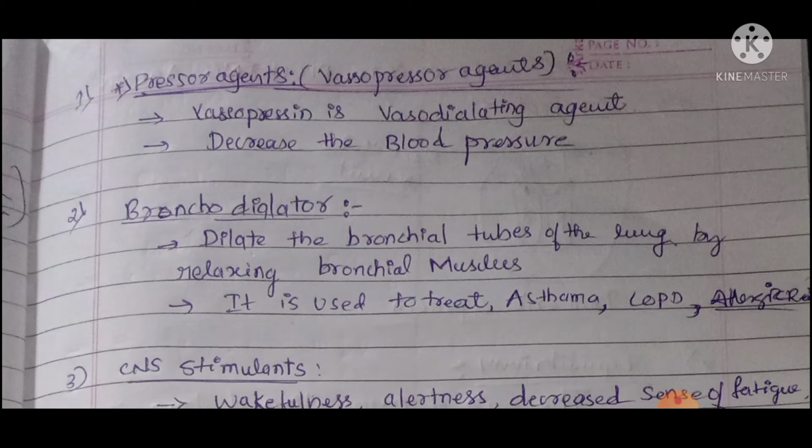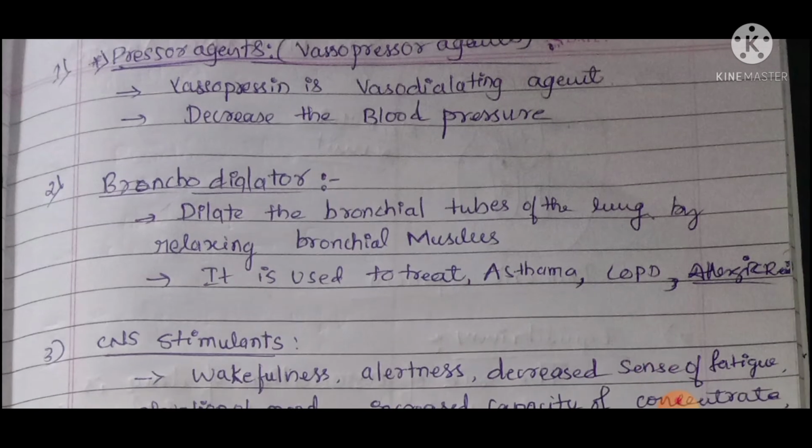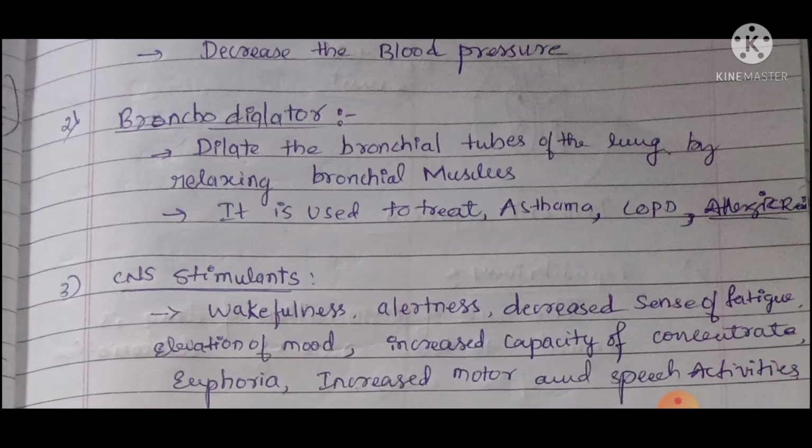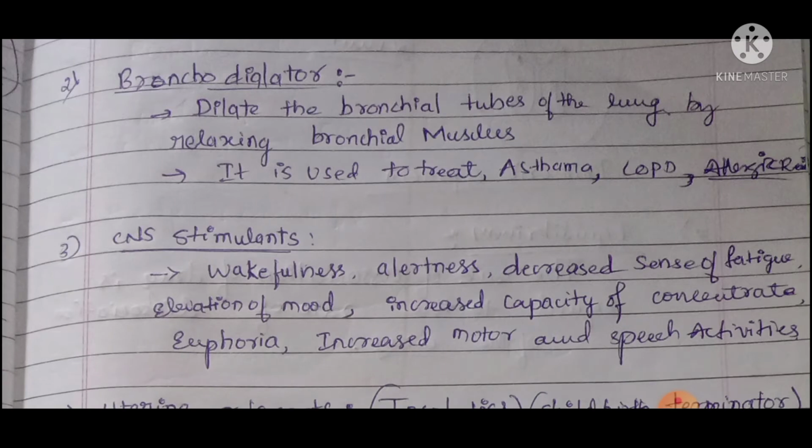What are bronchodilators? They dilate the bronchial tubes of the lung by relaxing bronchial muscles. They are used to treat asthma, COPD and allergic reactions. COPD means chronic obstructive pulmonary disease. The third one is CNS stimulants. What are stimulants? They stimulate the human body, meaning wakefulness, alertness, decreased sense of fatigue, elevation of mood, increased capacity to concentrate, euphoria, and increased motor and speech activities.